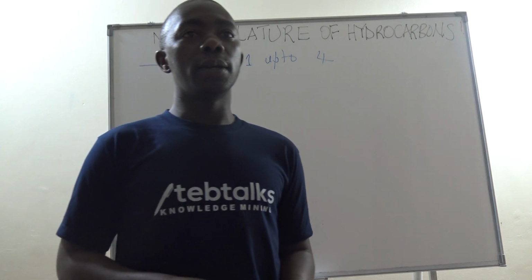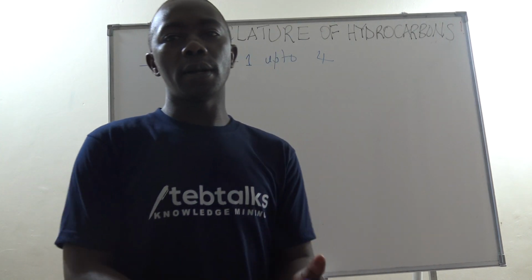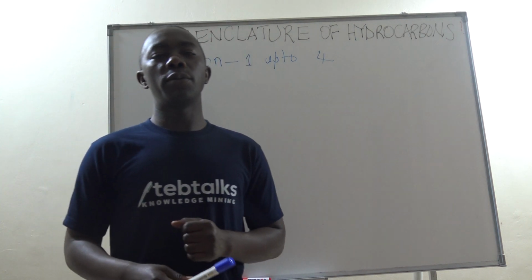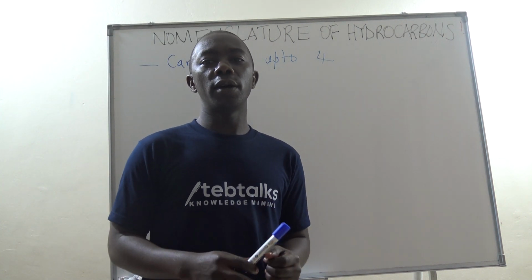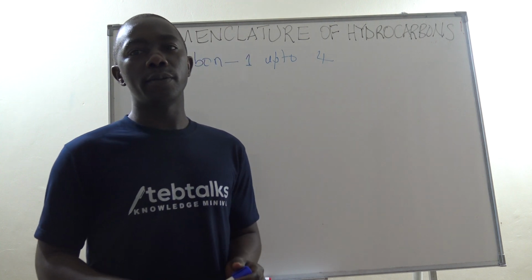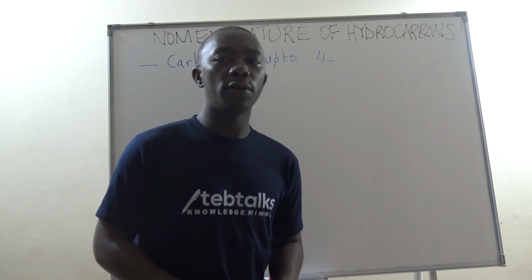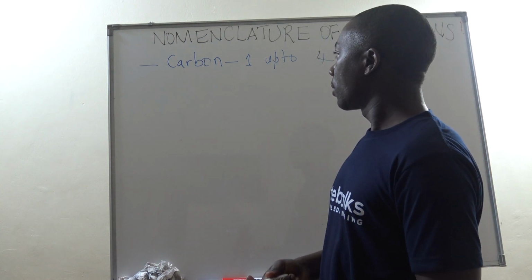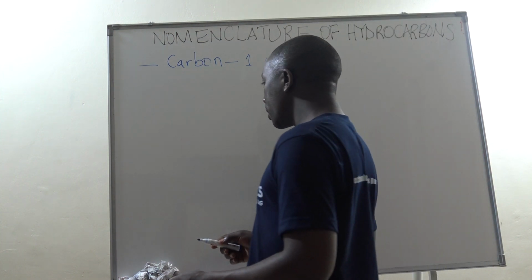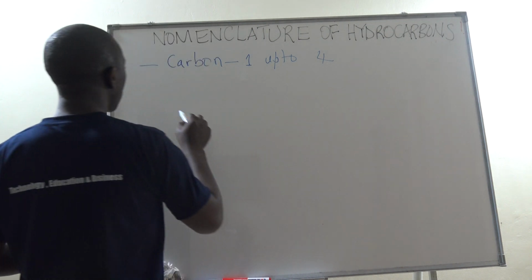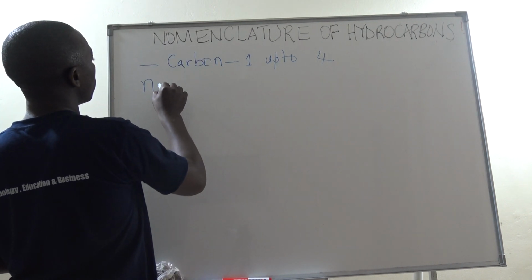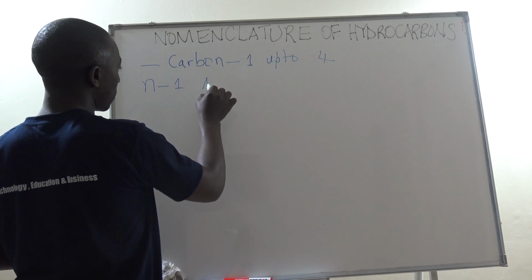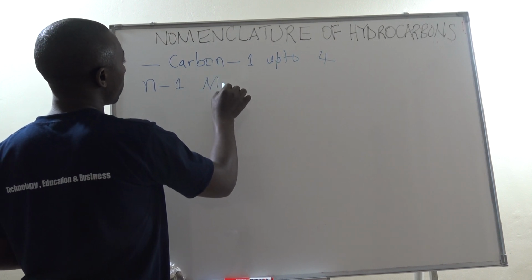We know this is the alkane with 1 carbon atom. Its name is standardly known. Alkane with 2 carbon atoms, alkane with 3 carbon atoms, alkane with 4 carbon atoms. These names are standardly known and accepted, and we can quickly name them. For example, if we are naming alkane with carbon 1, let me say with N equals 1, we call it methane.